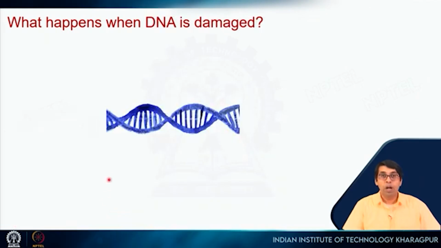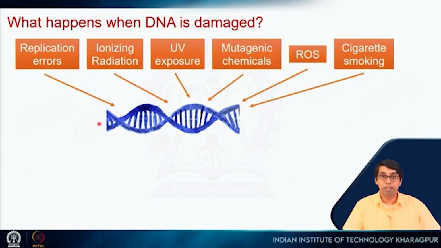Okay. So how does DNA damage happen? There are several factors. I talked about replication errors. You can also get cancer from ionizing radiation. Mutations can also happen from UV exposure, right? We will see that UV light can cause certain reactions, so it can result in DNA damage or mutations. Now this is something that is very interesting.